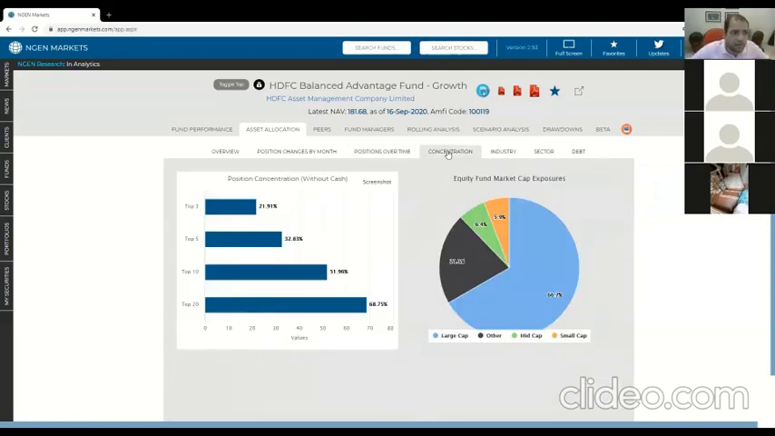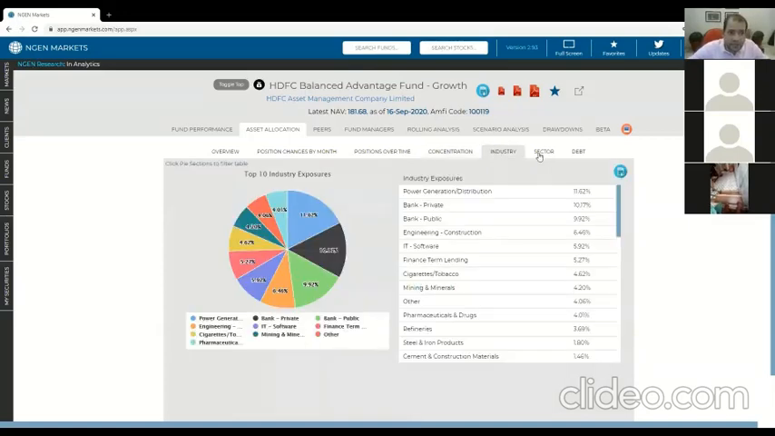Then we have a tab for concentration. Again, you can see how much of their holdings are concentrated in the top 3. The top 3 here is about 21% of the fund. Top 5 is 32% of the fund, and so on. So you get a good idea of how diversified they may or may not be.